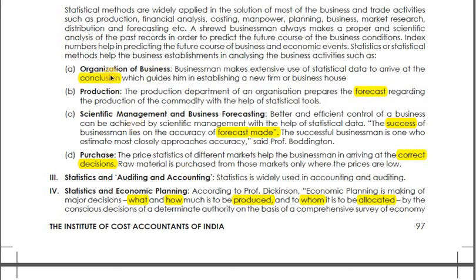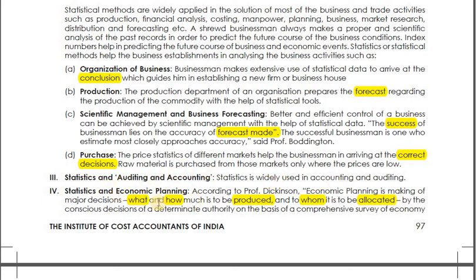So for organizing your business properly, to have proper conclusions, for forecasting about production, for business forecasting, then for taking proper purchase decisions, statistics is important. And statistics and accounting and auditing: here also some concepts are used from statistics, like probability or standard deviation and all, that are also used in accounting and auditing.